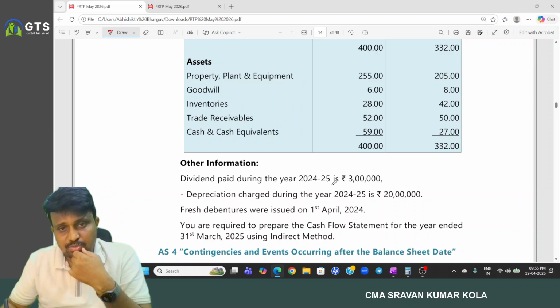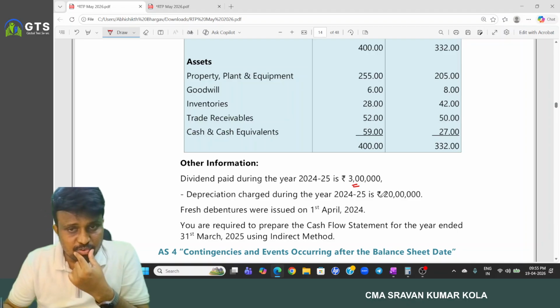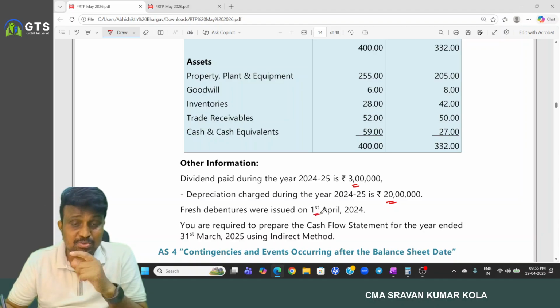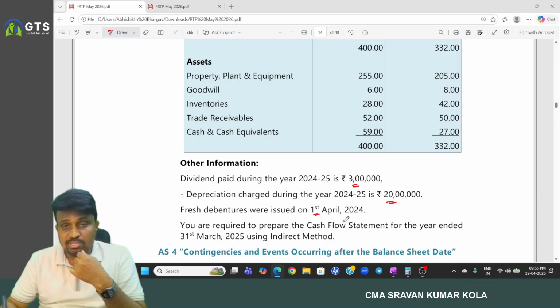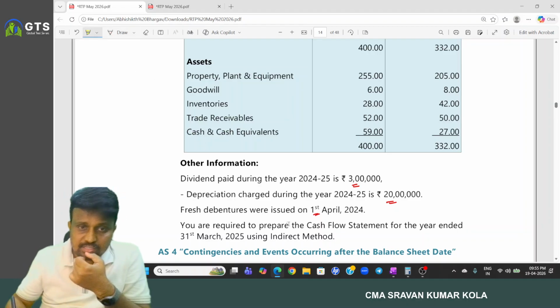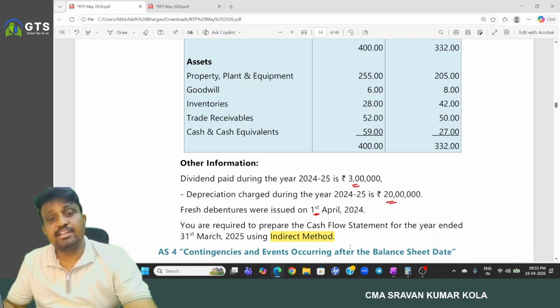Dividend paid during the year 24-25 is 3 lakhs. Depreciation charged during the year 24-25 is 20 lakhs. And fresh debentures were issued on 1st April 2024, so at the beginning of the current year. You are required to prepare the cash flow statement under which method? Indirect method.